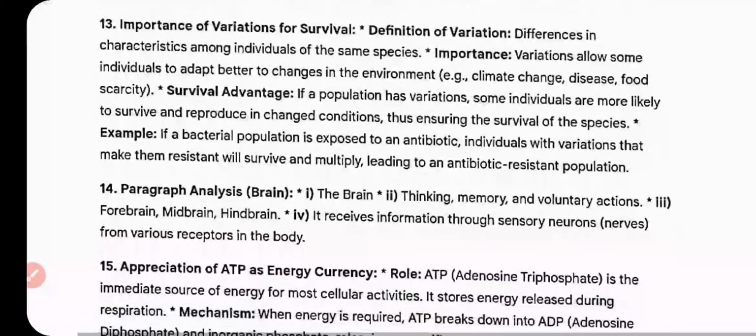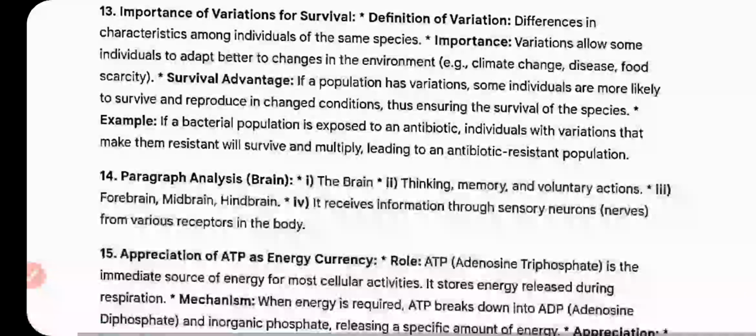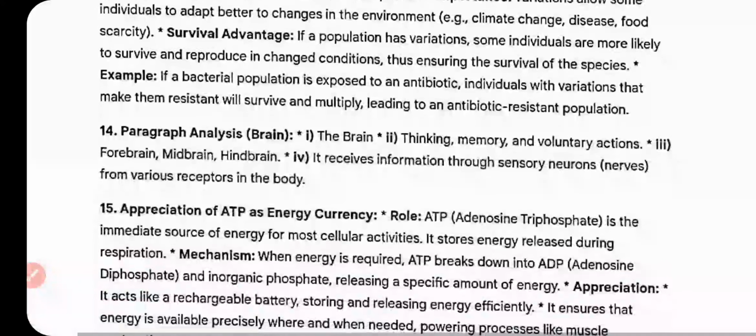Question number 13: importance of variation for survival. Definition of variation: difference in characteristics among individuals of the same species. Importance: variation allows some individuals to adapt better to changes in the environment, climate change, disease, food scarcity. Survival advantage: if a population has variation, some individuals are more likely to survive and reproduce in changed conditions, thus ensuring the survival of the species.